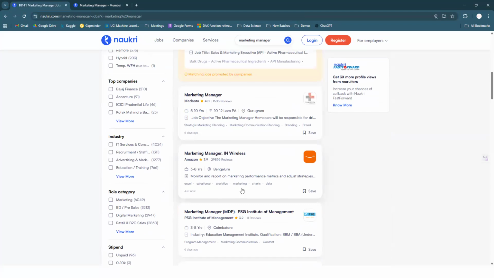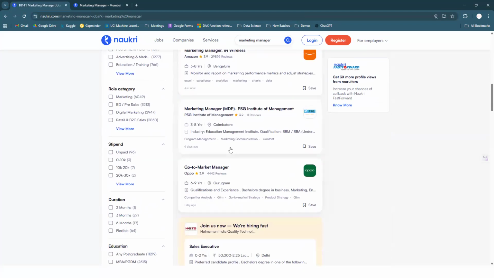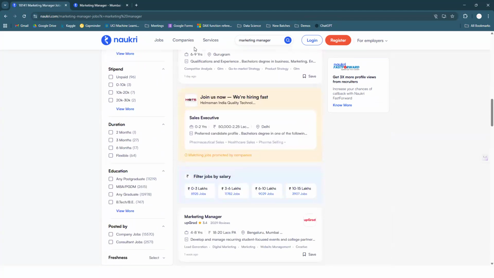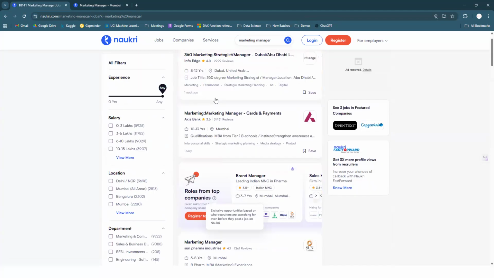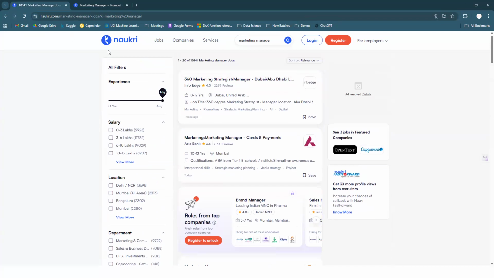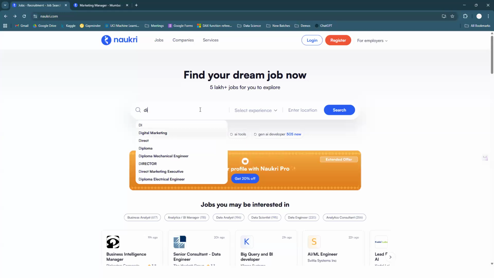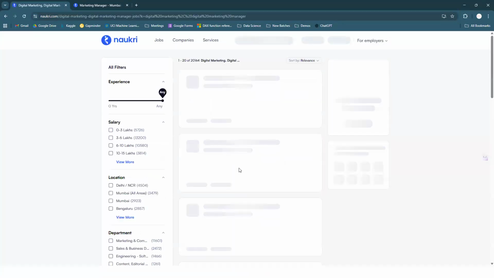Do you have any idea about AI tools? Something like that, they may be asking about some kind of tools, which is going to be digital marketing, or some kind of digital marketing if you want to go for. Do you have any idea about it? Digital marketing managers will be using, obviously, some kind of AI tools and all these things.